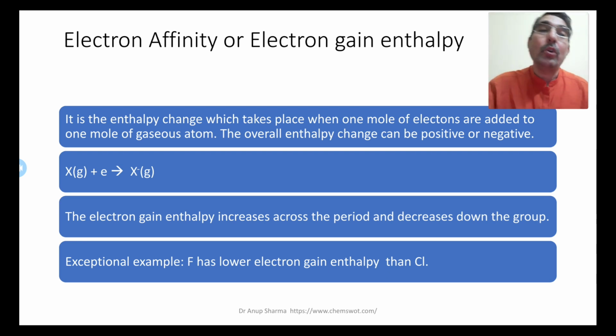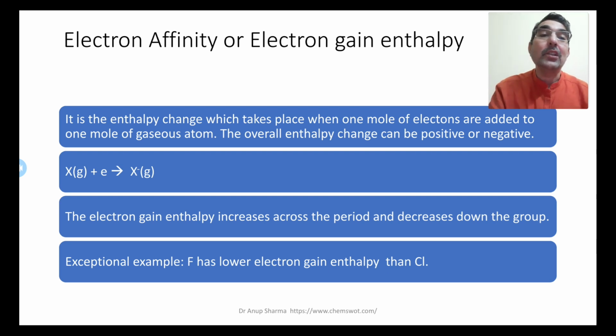Electron affinity or electron gain enthalpy, both are the same term. What is electron affinity or electron gain enthalpy? It is the enthalpy change taking place when 1 mole of electrons is added to 1 mole of gaseous atoms. The overall enthalpy change can be positive or negative. Now this is the stoichiometric equation. Again, where there is no coefficient, that means 1 mole, 1 mole and 1 mole. So that is why, when you define it, it is the enthalpy change which takes place when 1 mole of electrons is added to 1 mole of gaseous atoms. The overall enthalpy change can be positive or negative.